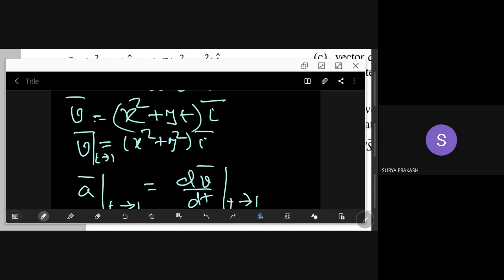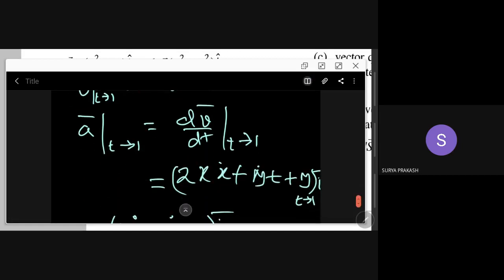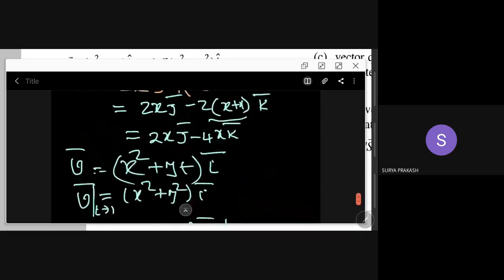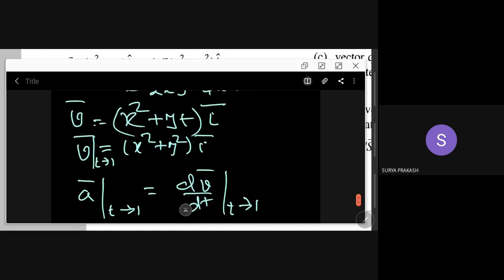Let me have a try. So this is right, exactly what I have written is correct. Or else how can I write v bar, minus v bar at t, that is x square plus y square.